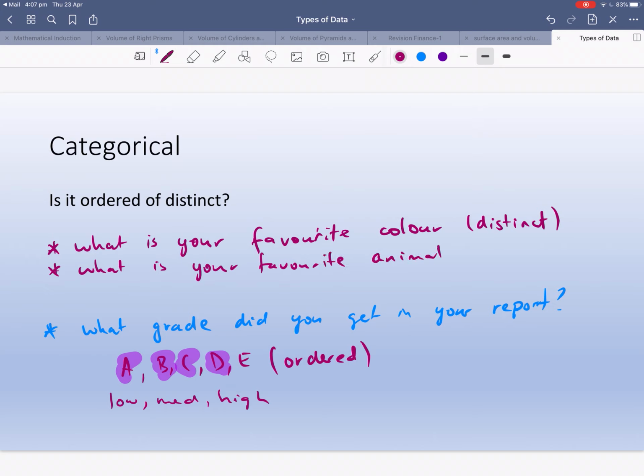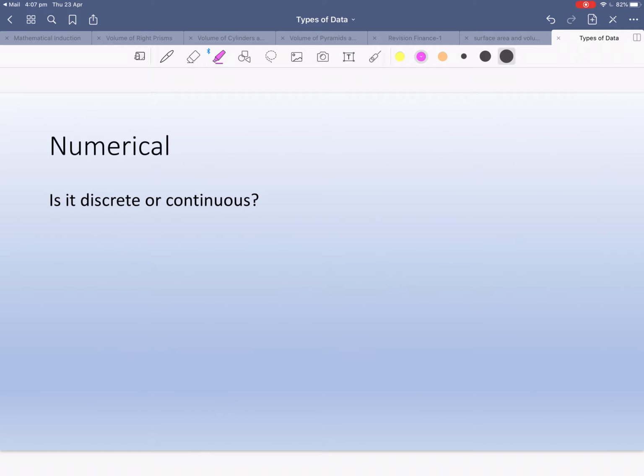That's also categorical and it's also distinct, because you're going to answer with a tiger or a horse or a dog and stuff like that. There's no order to it, whilst A, B, C, D and low, medium, high have some sort of order.